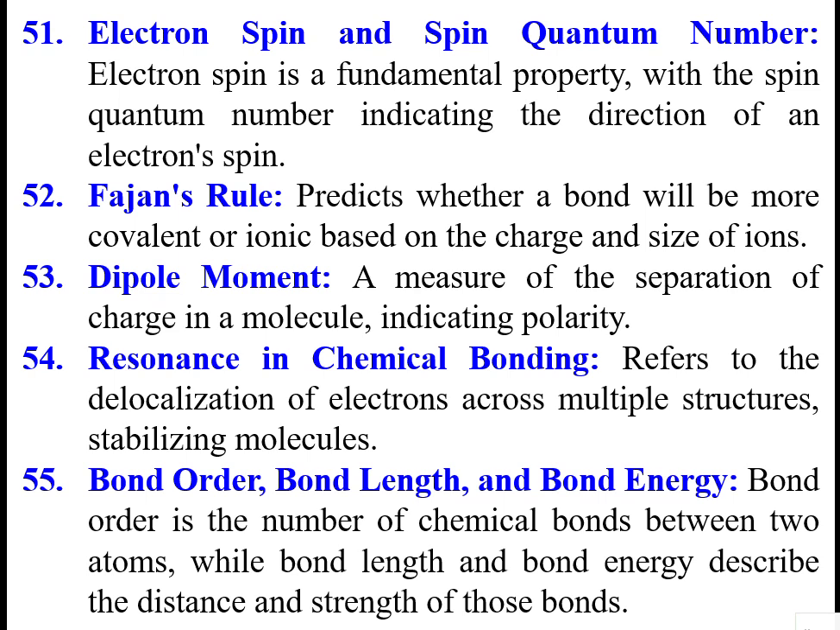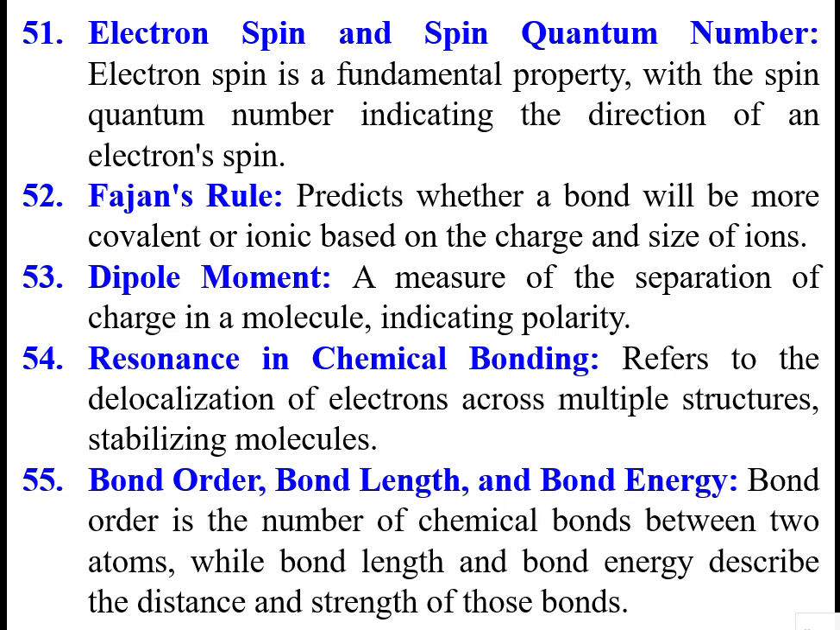There is electron spin and spin quantum number. Electron spin is a fundamental property, with the spin quantum number indicating the direction of electron spin. One orbital can accommodate two electrons. One electron spins around its own axis in the anti-clockwise direction and the other in the clockwise direction. So the spin quantum number indicates the direction in which the electron is rotating, whether clockwise or anti-clockwise.